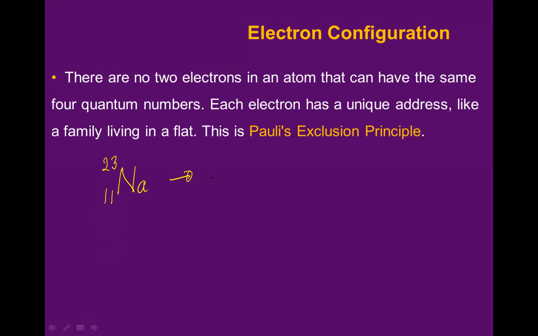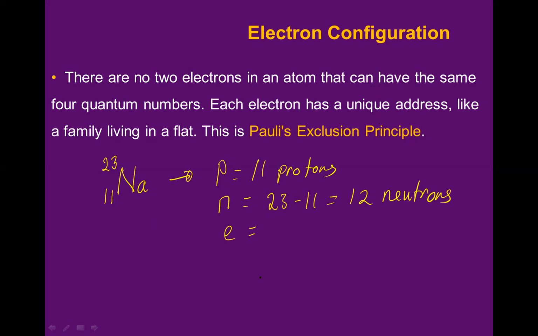Now I'm asking you, what is the proton in this atom? How many protons is it? 11. Good. What is the neutron? 12. It is 23 minus 11, isn't it? It is 12 neutrons, very good. How about the electron? How many electrons in here? 11. Same as the proton.